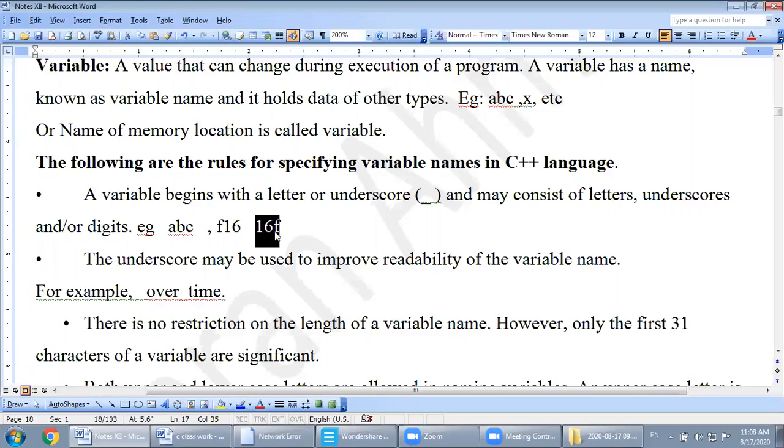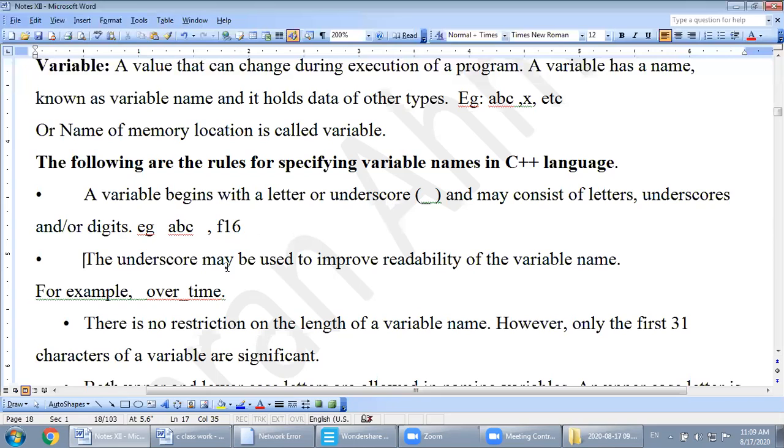Because this variable starts with a numeric digit, and you cannot start a variable with a numeric digit. That's why this is an invalid variable name. So you can also use the underscore symbol to define a variable. Let's say underscore park. So this one is a valid variable.